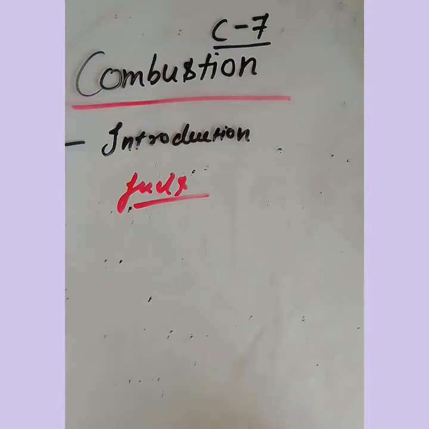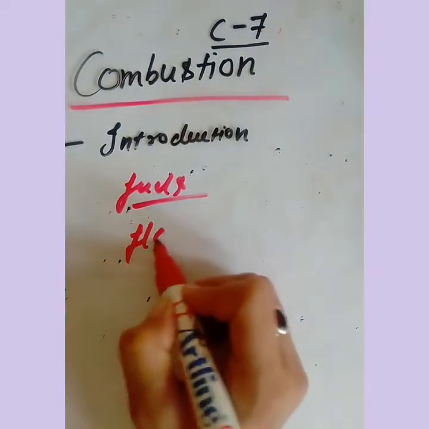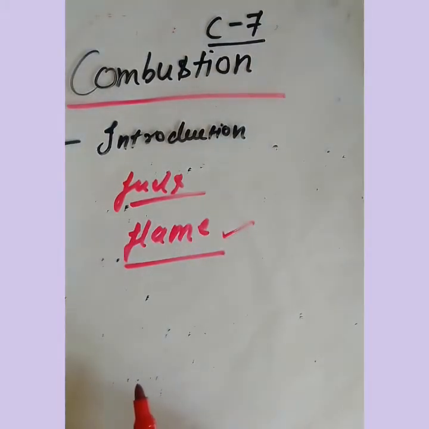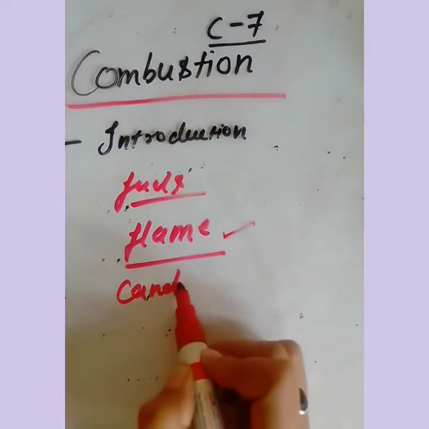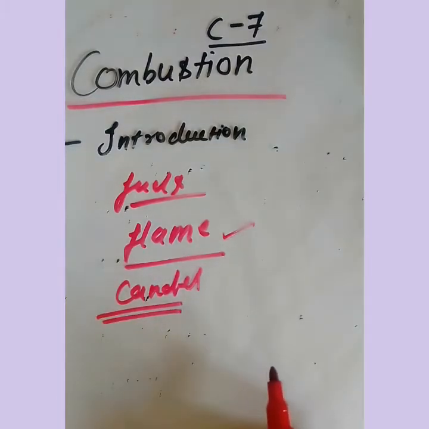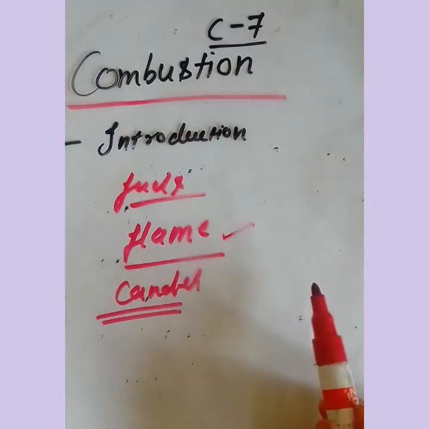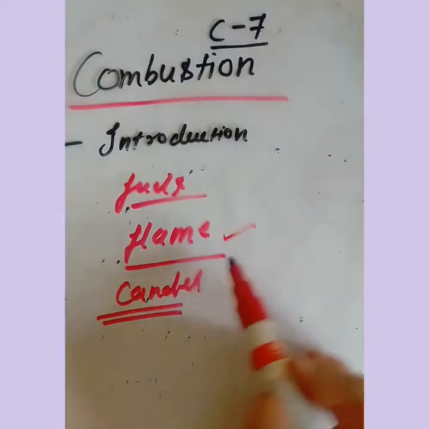Now you know some materials produce flame on burning, and some do not produce flame on burning. For example, you have seen a candle, and you have seen that it produces flame on burning. So we will now discuss the chemical processes involved in the burning of that candle, combustible substances, types of flame and all.